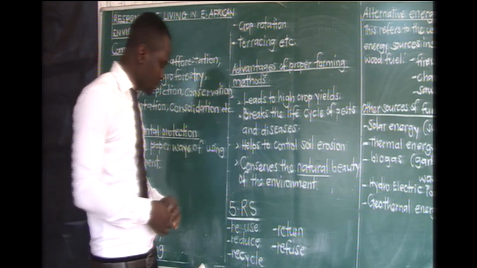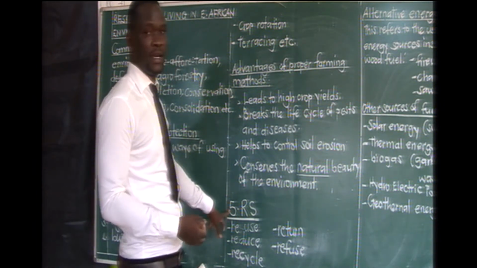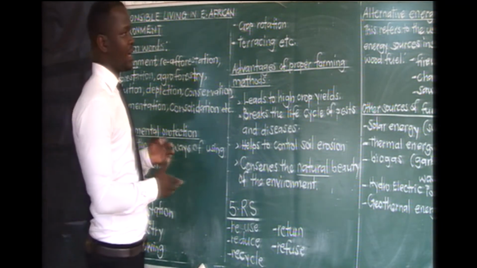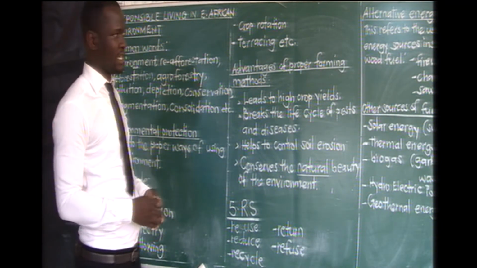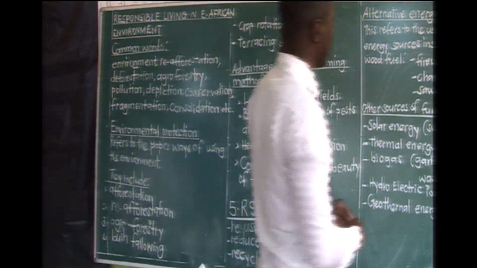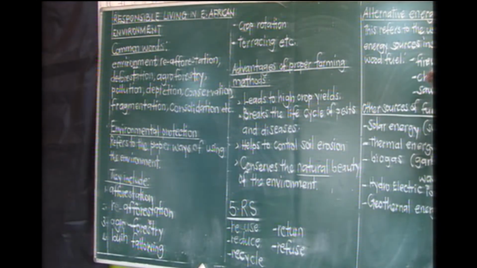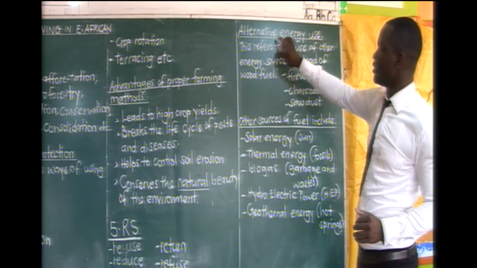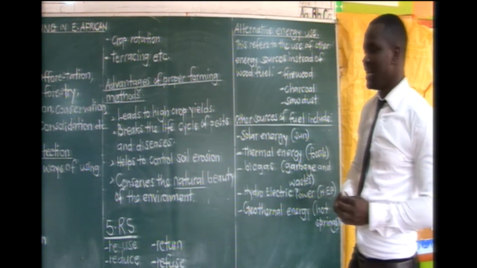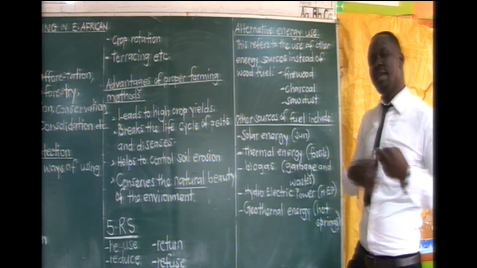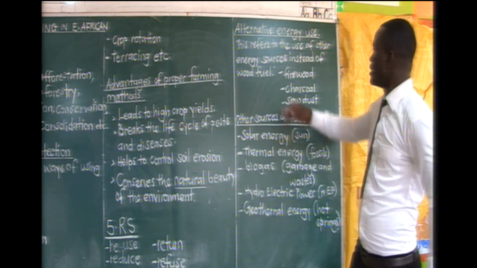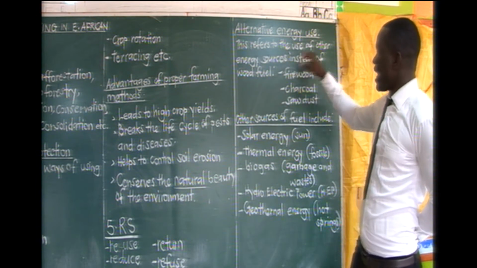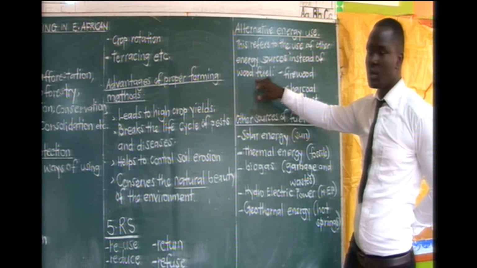Still, apart from the 5 R's, we can also preserve our environment by using what we call other alternative sources of energy. We have our heading on the board: alternative energy use. Now, what we mean by alternative energy, alternative meaning another one, apart from the other one, you can bring another way, another source. So here we are saying alternative energy use means the use of other energy sources instead of wood fuel.